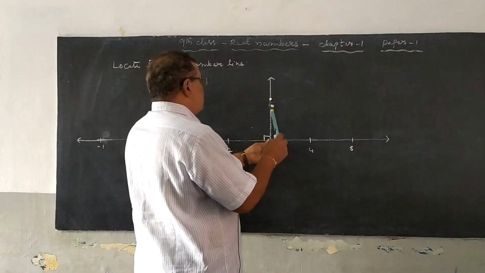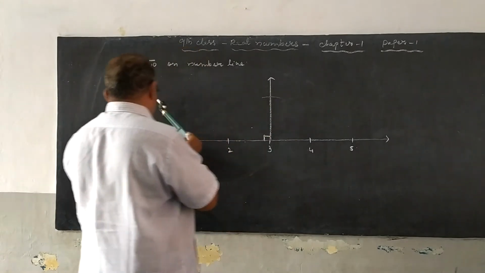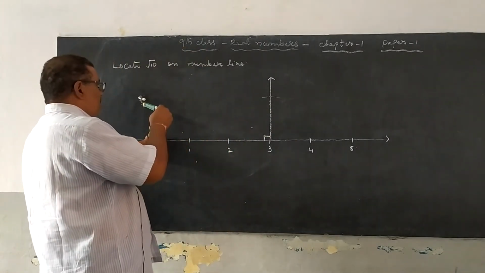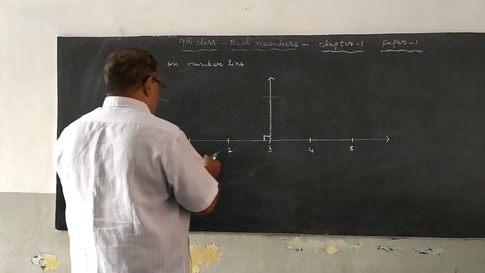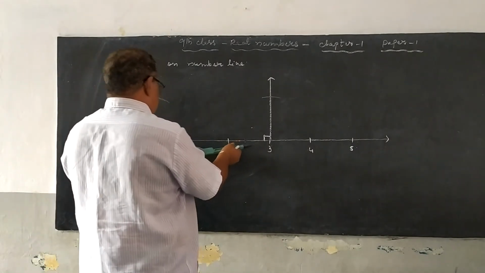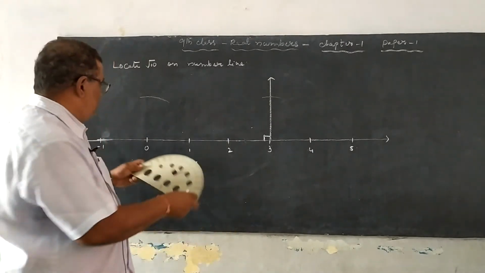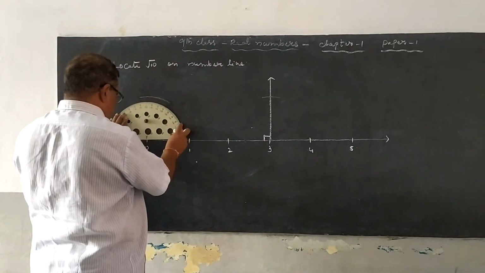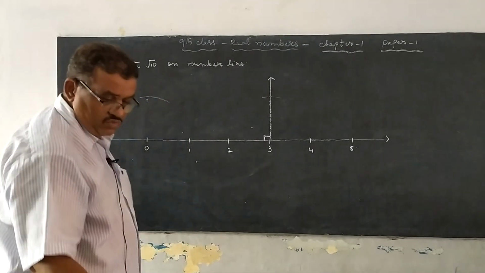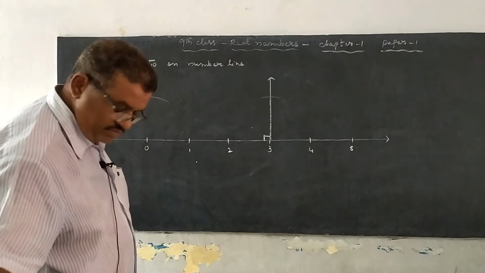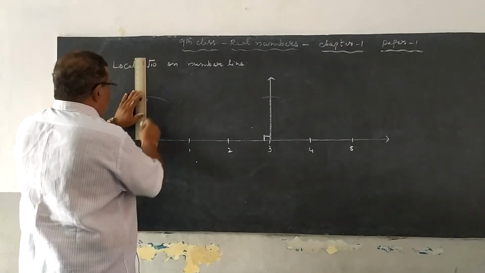From 3 onwards cut this, and from 0 onwards also draw one more arc as shown in the figure. Now with 3 units length this is not sufficient, so here also I have to take 90 degrees. Then join this.